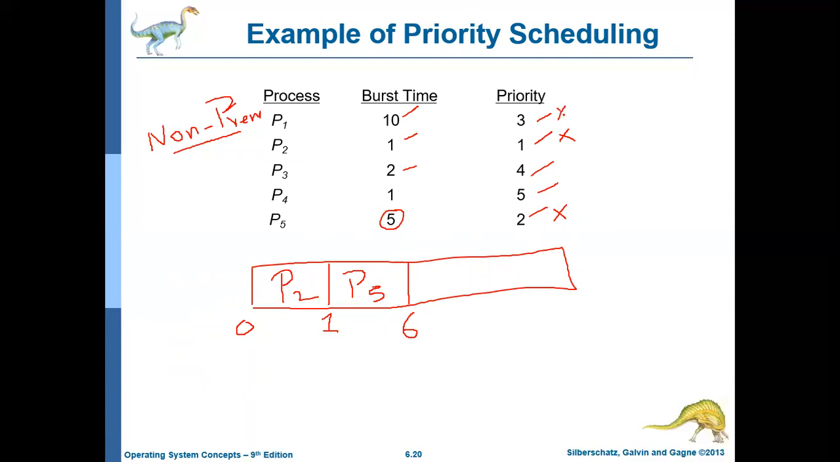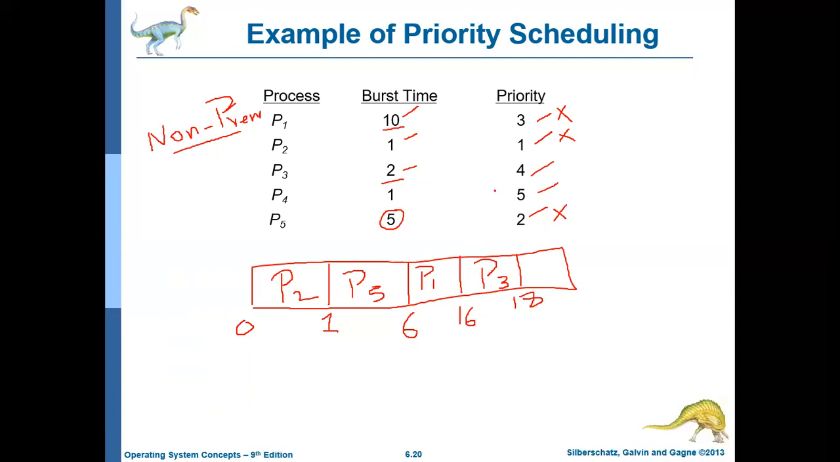So then process 1 will execute for the next 10 milliseconds, that is from the 6th millisecond to the 16th millisecond. Okay, then it is finished. Then control of the processor will be given to process P3, and P3's burst time is 2 milliseconds, so it will execute from the 16th millisecond to the 18th millisecond.